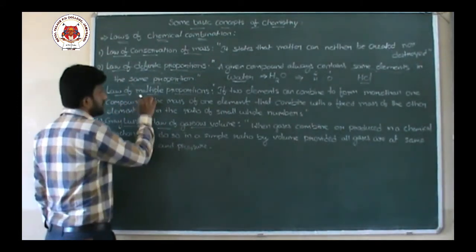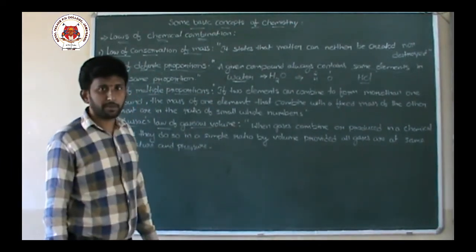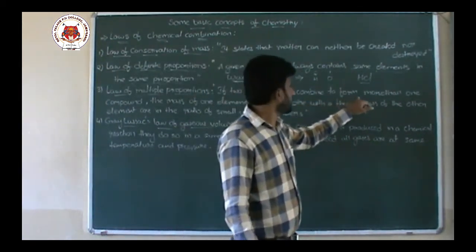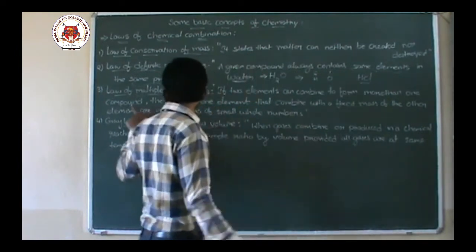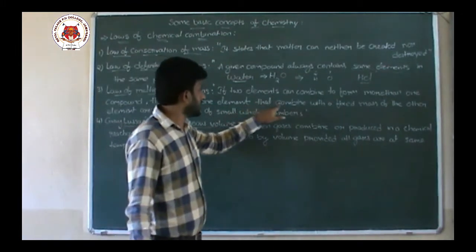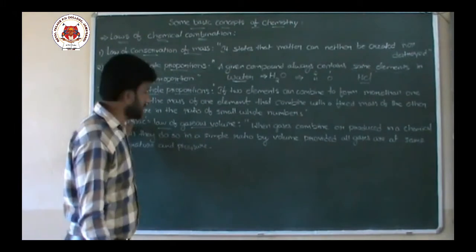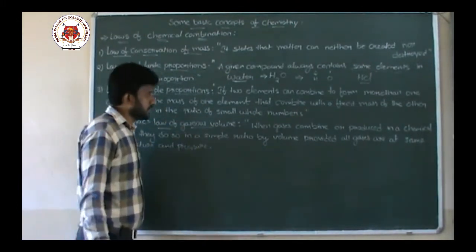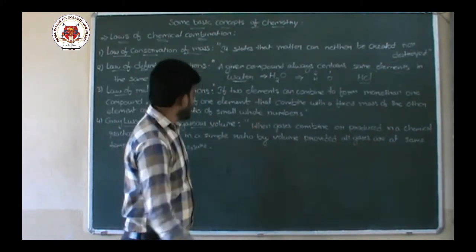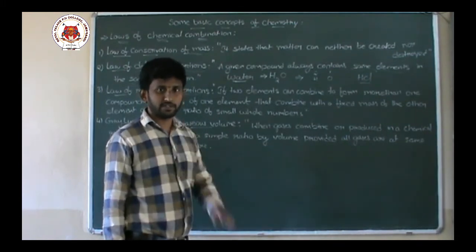Next one we have is the law of multiple proportions. Now what does the law of multiple proportions mean? If two elements can combine to form more than one compound, the masses of one element that combine with a fixed mass of the other element are in the ratio of small whole numbers, or simple ratios. To understand this statement, I would like to take the example of water and hydrogen peroxide.